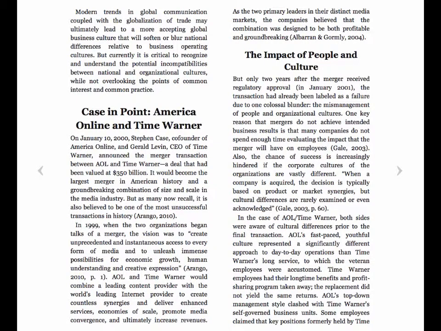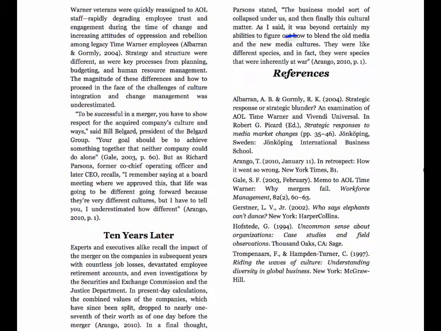If you wanted to use this particular quote from Gale, you should refrain from quoting it from the IABC textbook. You should instead go to the reference list at the end of each chapter, or in some cases the end of a book, and find Gale. Here it is, Gale SF in 2003 February. This comes from Workforce Management, which appears to be either a magazine or journal. And you can find the identifying information on the edition and volume here, and then the page numbers.